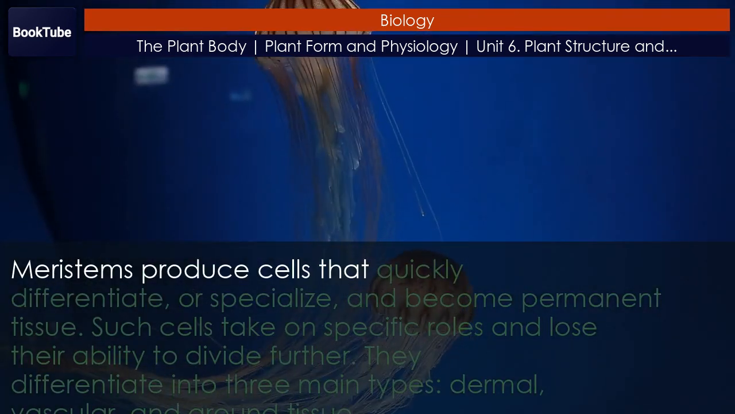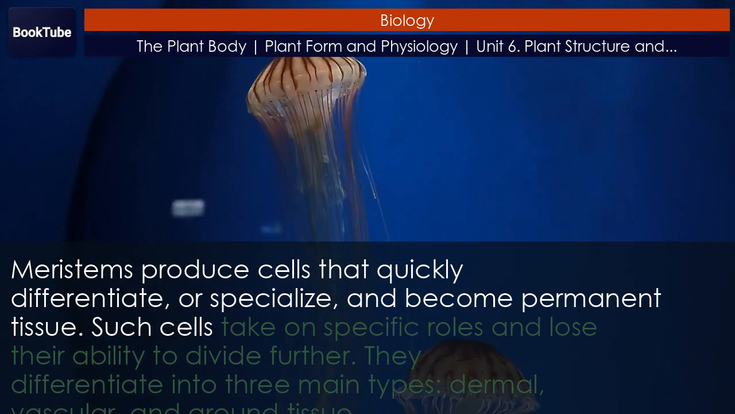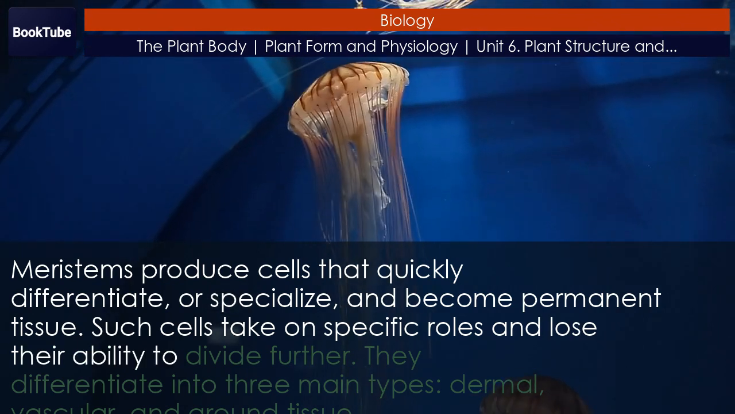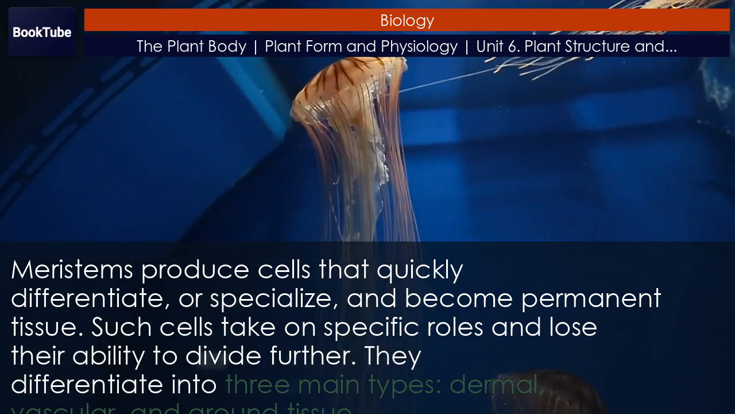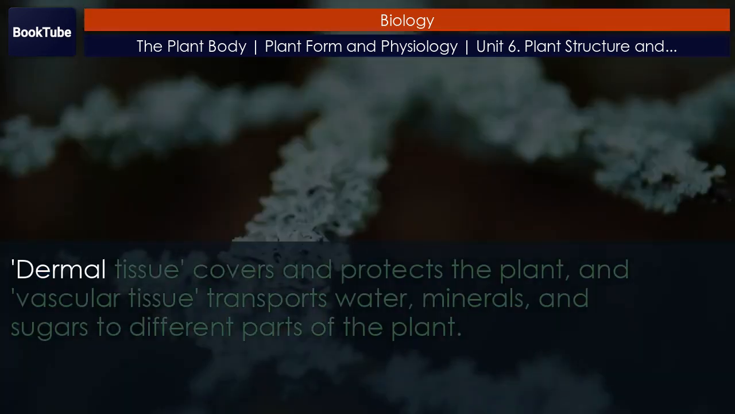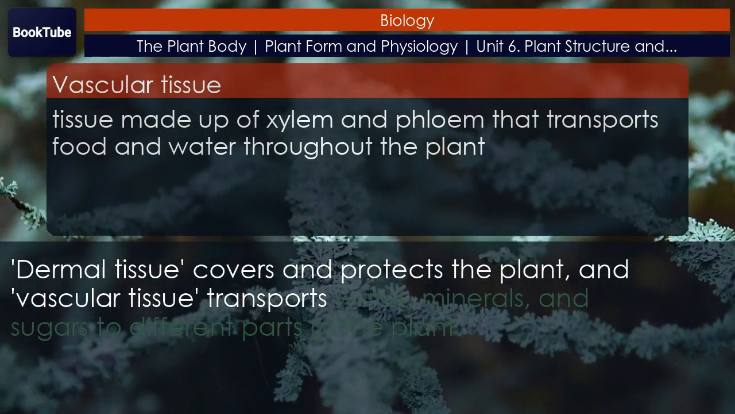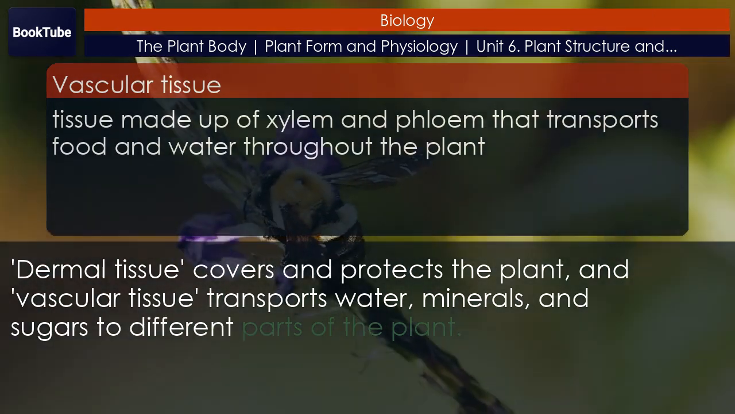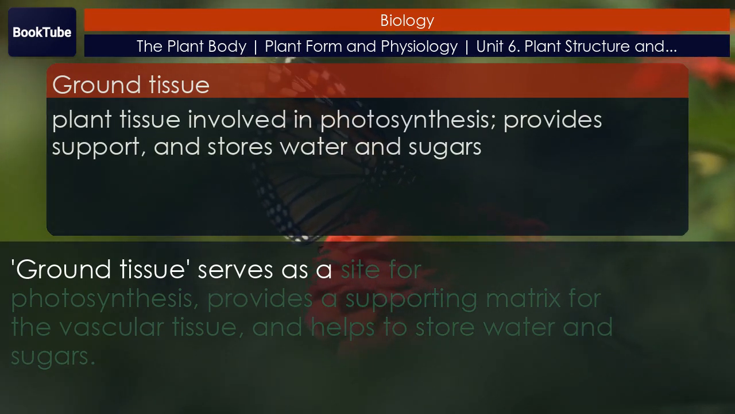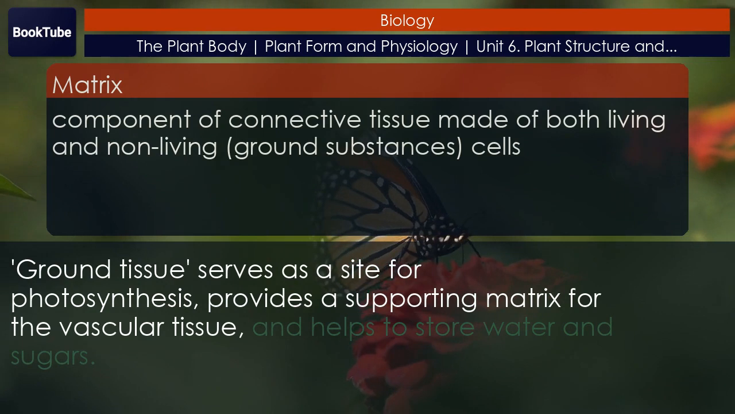Meristems produce cells that quickly differentiate, or specialize, and become permanent tissue. Such cells take on specific roles and lose their ability to divide further. They differentiate into three main types: dermal, vascular, and ground tissue. Dermal tissue covers and protects the plant, and vascular tissue transports water, minerals, and sugars to different parts of the plant. Ground tissue serves as a site for photosynthesis, provides a supporting matrix for the vascular tissue, and helps to store water and sugars.